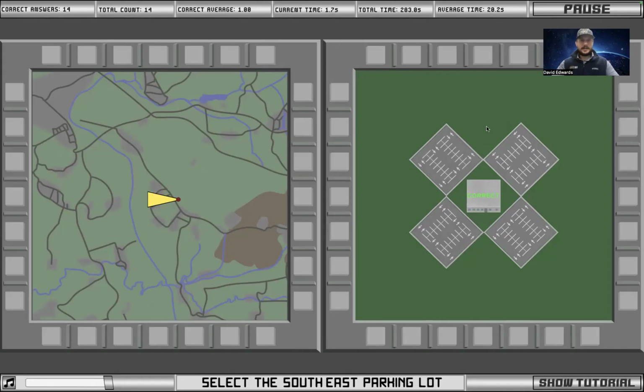All right. Select the southeast parking lot. All right. I'm already going east. Now I need to go south. So this one right here. All right. Look, I got 100 average on this right here. I've done 15 so far. I haven't got a single one wrong. Look at this time counter right here. You're going to have like a couple of seconds to do these. My average time is 20 seconds because I'm explaining it. But if you use this software right here, you can just go, go, go and get it correct. But just understanding how this works is very, very helpful.